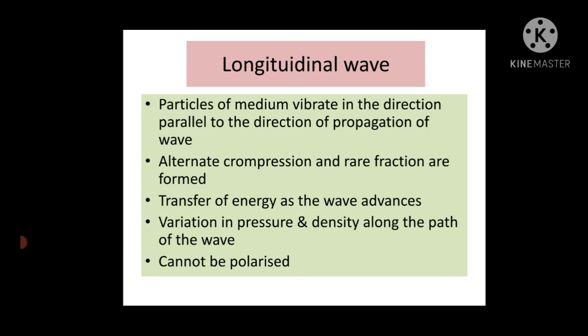Then there is a transfer of energy as the wave advances. Advances means as the wave travels ahead, or propagates. Then there is variation in pressure and density along the path of the wave. That means at compression the density is high, and at rarefaction the density is low. Now this wave, the longitudinal wave, cannot be polarized. So these are some characteristics of longitudinal wave.